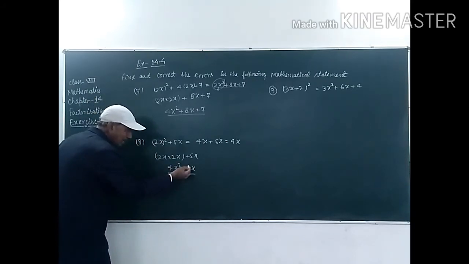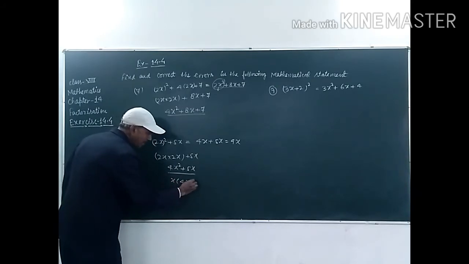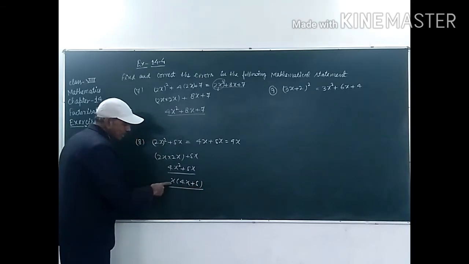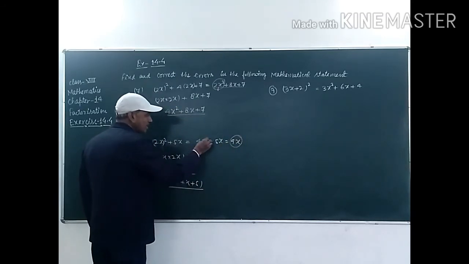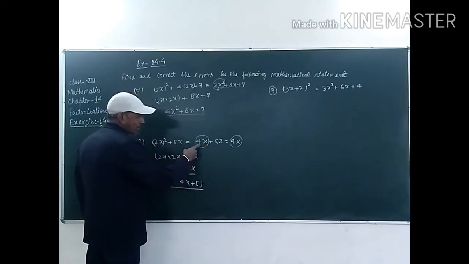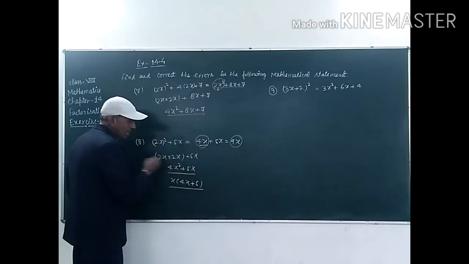Or we can take the common factor, that is x. After taking x as common, in the first part of the question 4x will remain, and in the second part only 5 will remain. So the answer is x into 4x plus 5, or you can write the answer as 4x squared plus 5x. But it is given as 9x, because this part of the solution is not correct. Here it is written 4x, but it will be 4x squared.